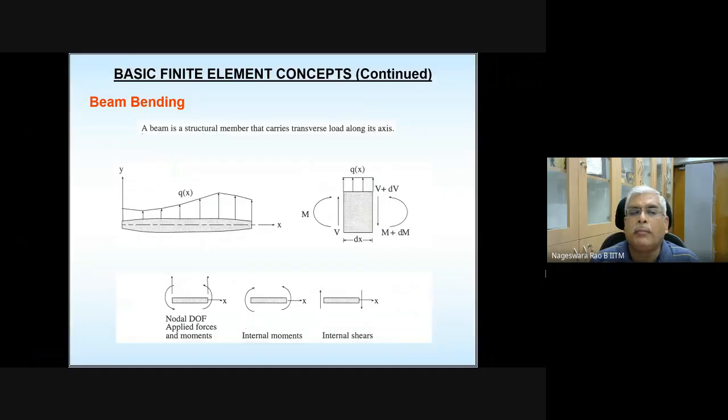What is a beam? A beam is a structural member which carries a transverse load, a load perpendicular to its axis. If you want to classify a structural element as a beam, that is the criterion it needs to satisfy.